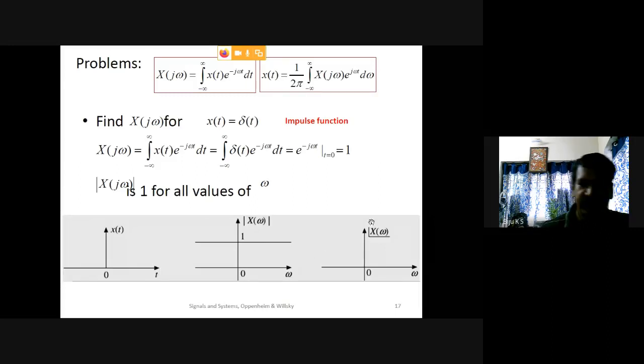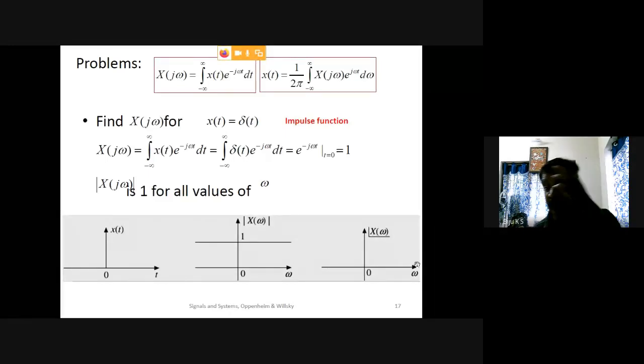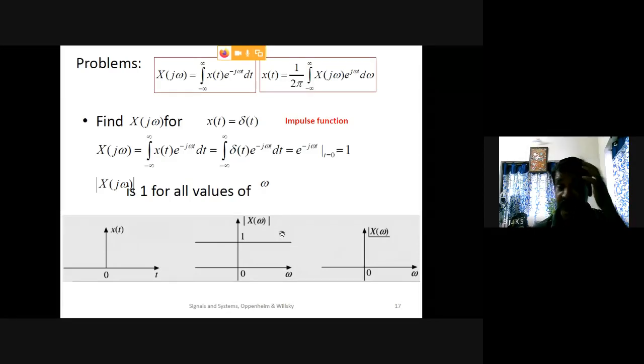That is why the angle of X(jω) is 0. So it will not have any angle change, the angle is 0 itself. So this is a simple example of how to find the magnitude response and phase response.